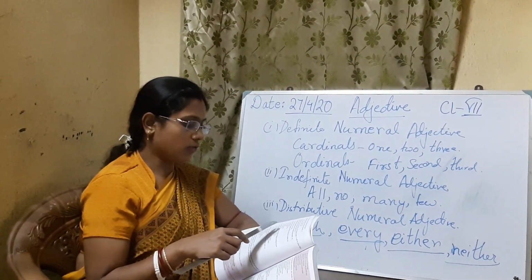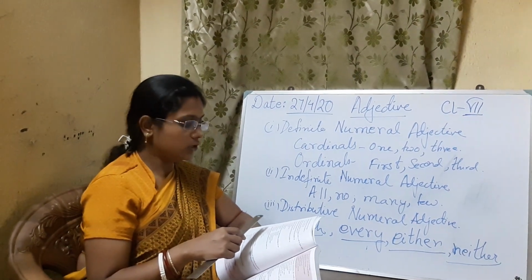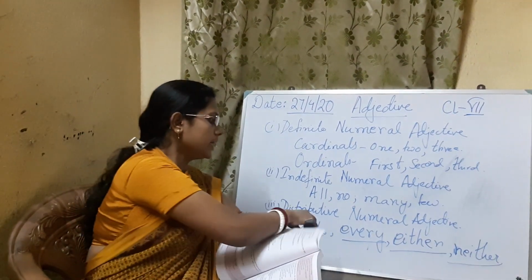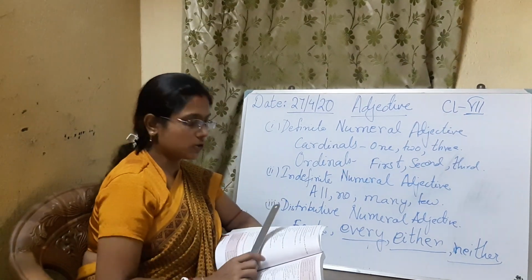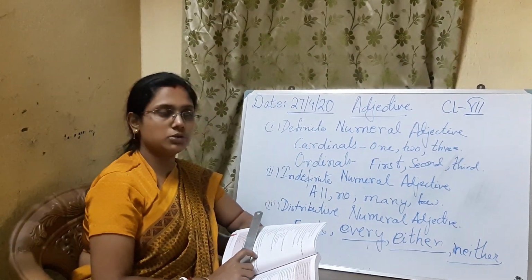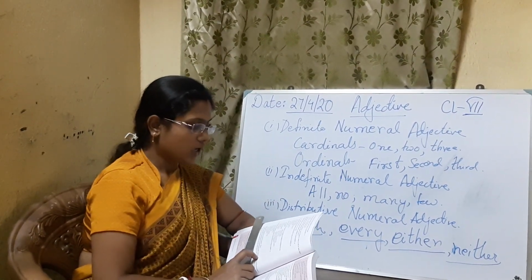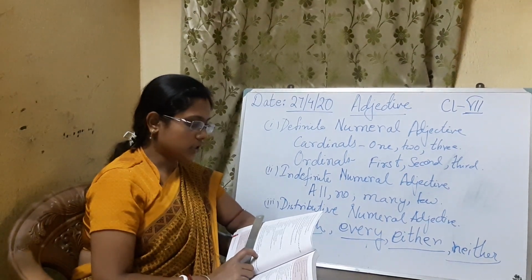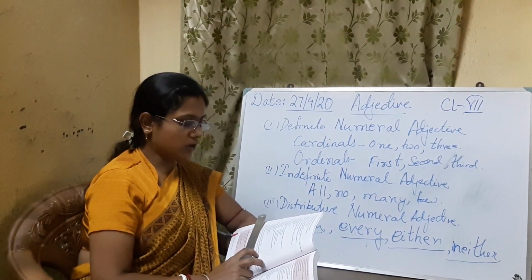Every word of it is false. Like either pen will do. Then each, every, either, neither. These types of words we generally use for distributive numeral adjectives. Okay. Now, the same adjective may be classed as a quantity or number.